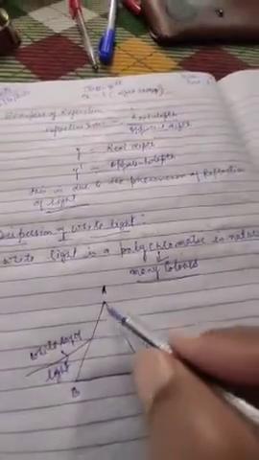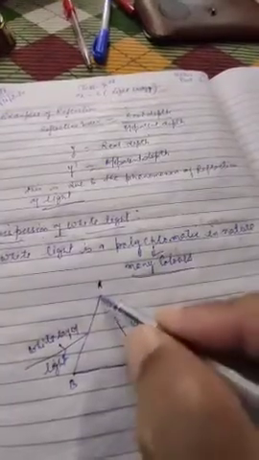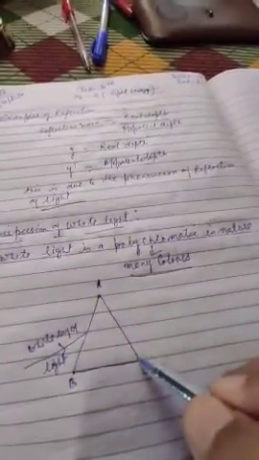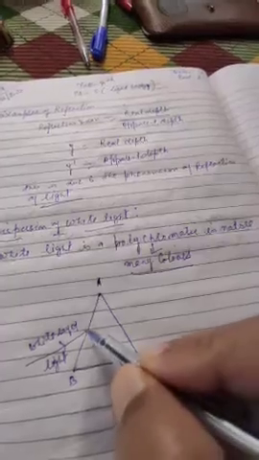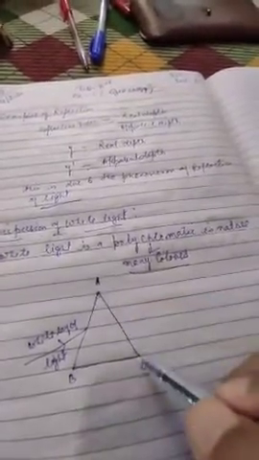Now just see that AB and AC are the two inclined surfaces. It means the refraction will take place at the two surfaces AB and AC.